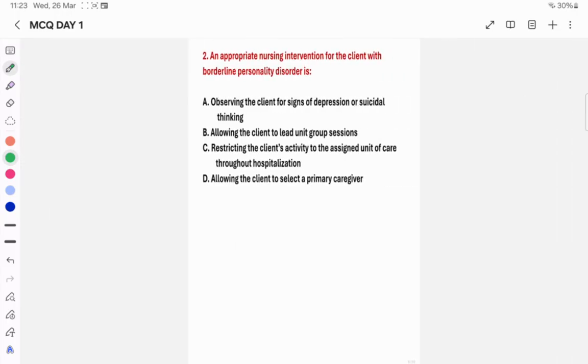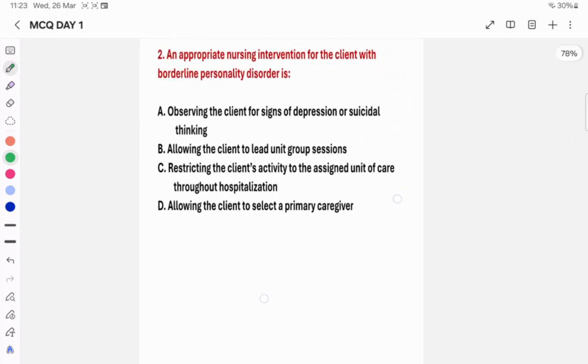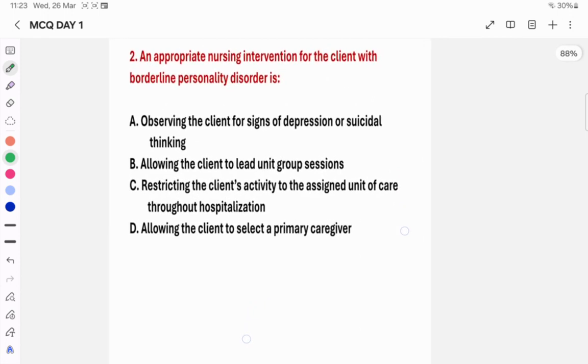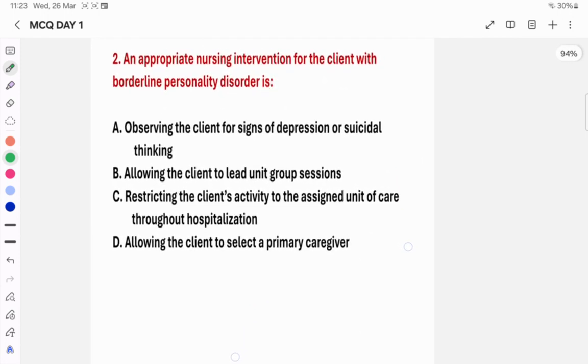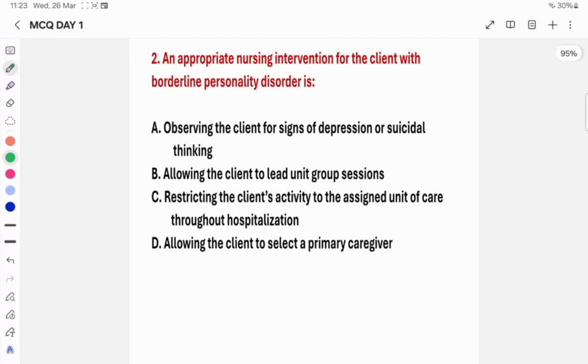And the second important question is, an appropriate nursing intervention for the client with borderline personality disorder is. This is a question related to mental health nursing, where a person is suffering with borderline personality disorder. What may be the appropriate nursing intervention?